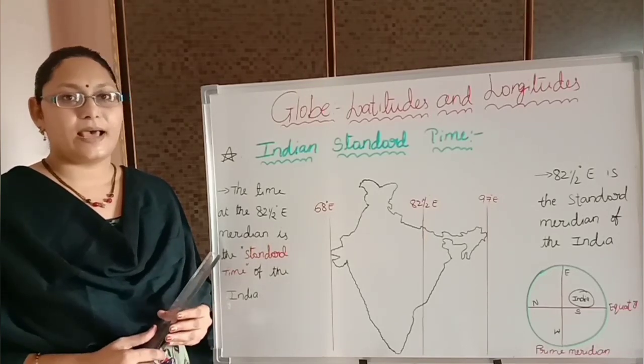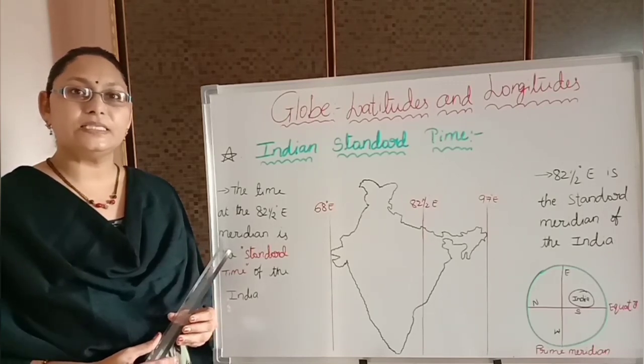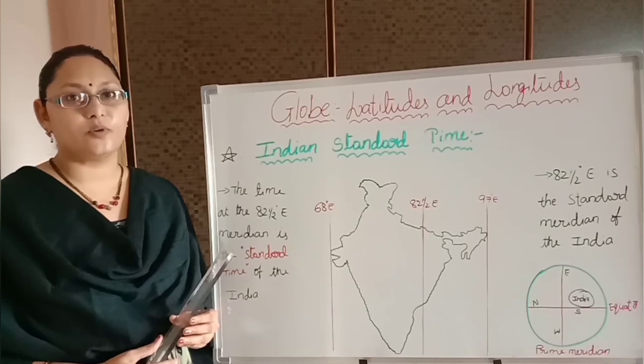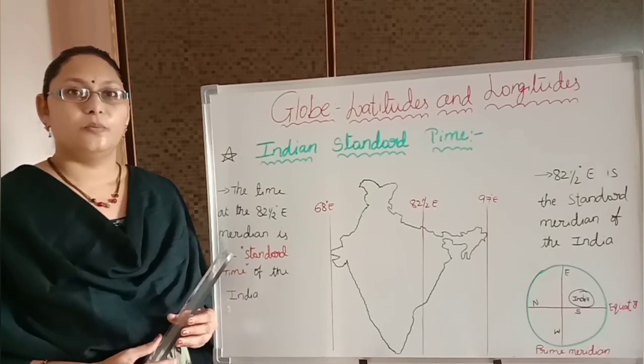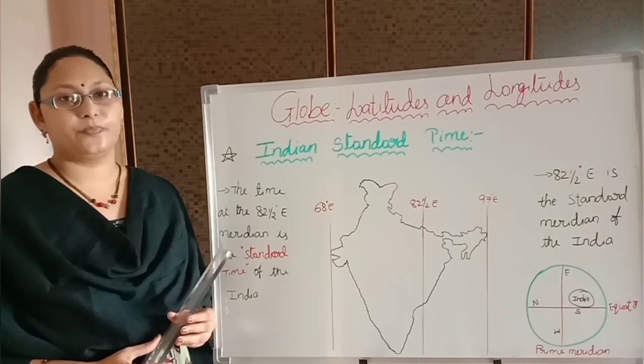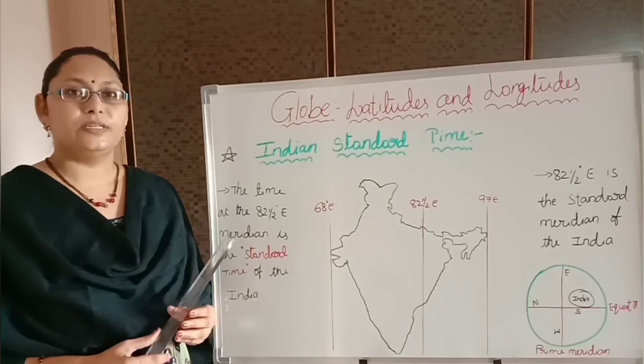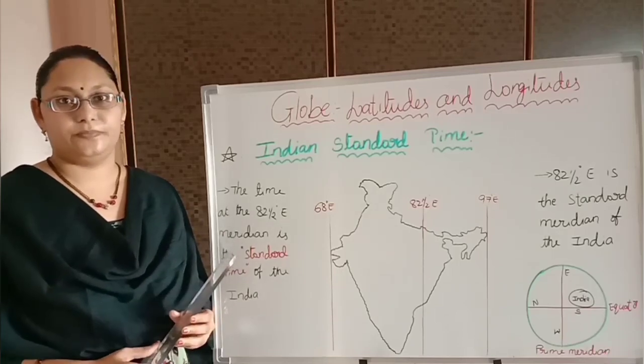We already know that Earth is moving and it is crossing 360-degree longitudes in 24 hours. Means per an hour it is moving 15 degrees of longitude. Means for every longitude there will be a different time.